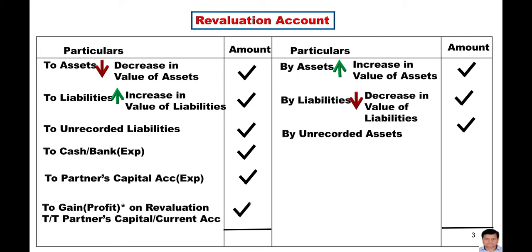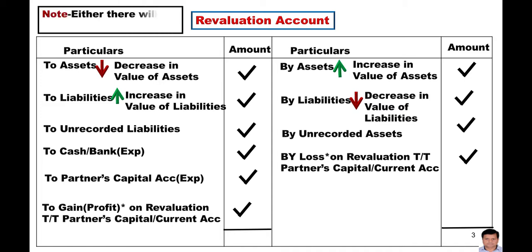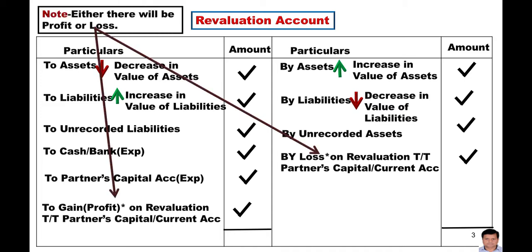On the debit side you can just see, and on the credit side you can also see the format of the revaluation account. And on your note, you can also see that there will be either a profit or a loss on revaluation. If we observe the revaluation account, we can conclude very easily that on the credit side, if the value of the assets increases, it will come to the credit side. If the value of a liability decreases, it will come to the credit side. If there are unrecorded assets, again it will come to the credit side.